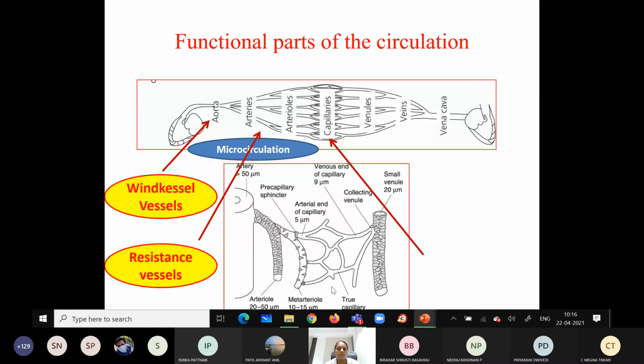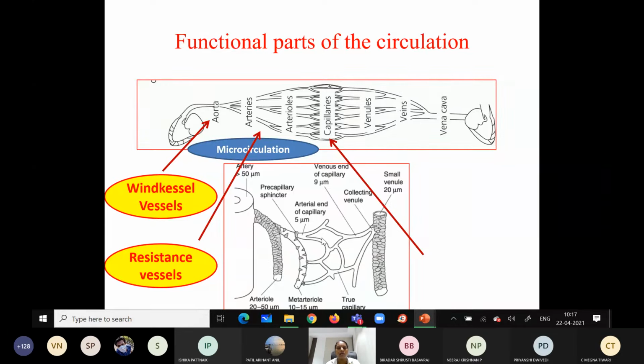These true capillaries are thin walled, and they have only one endothelial cell wall. Also, when we have the branches from the aorta, artery, arteriole, metarteriole, more and more branching will occur.